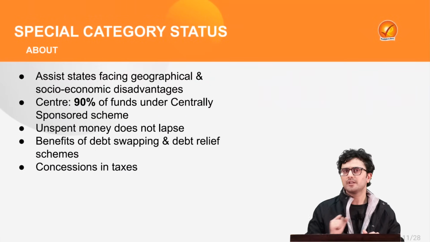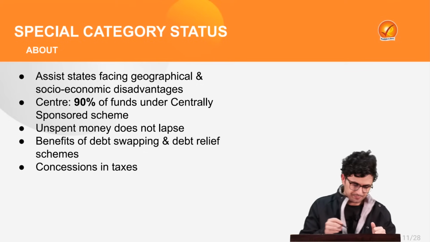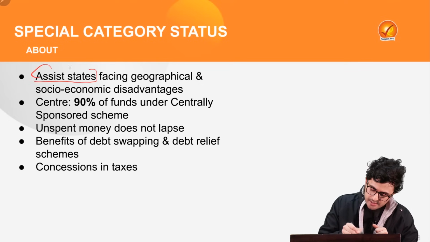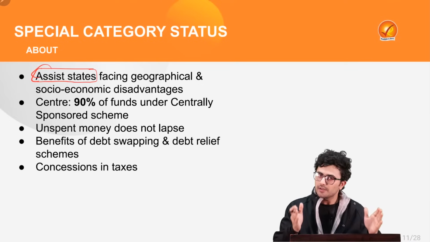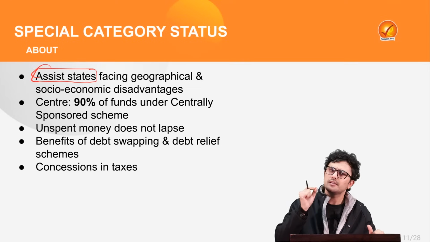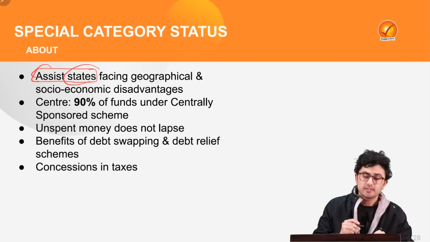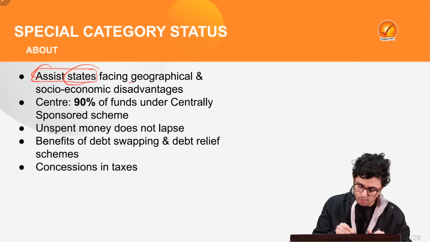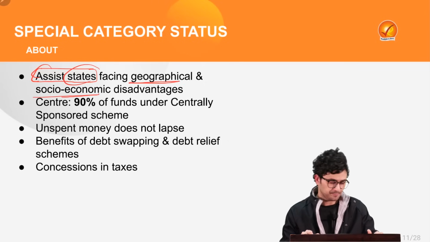So first, let's inquire about what is a special category status. Special category status is a special scheme which has been devised by the central government in the year 1969 to assist states who are facing geographical and socio-economic disadvantages.